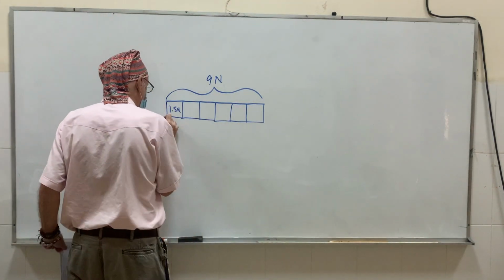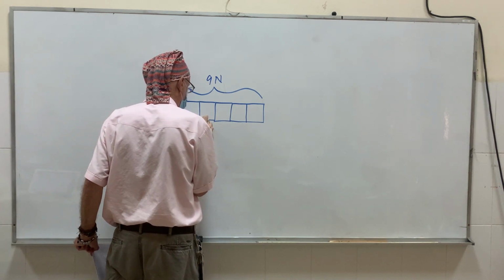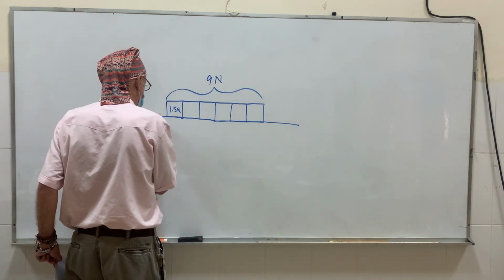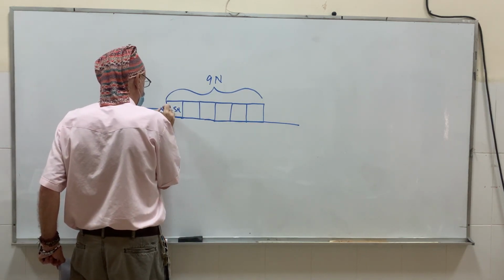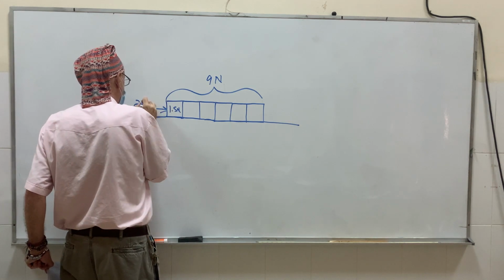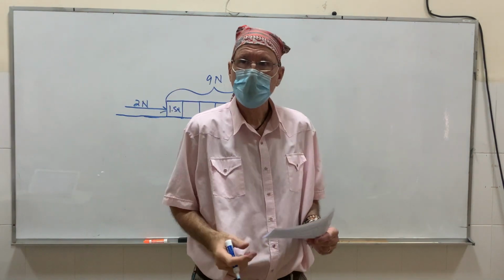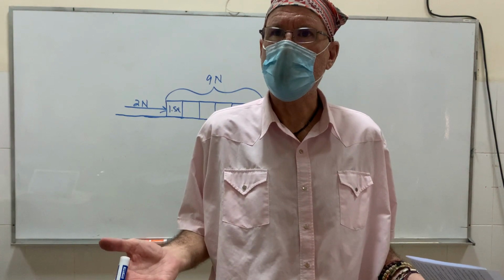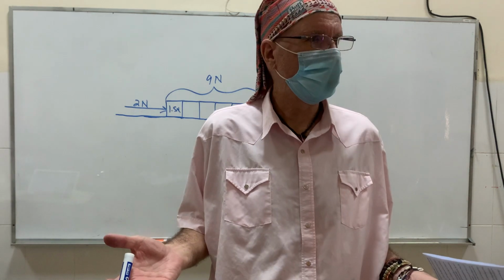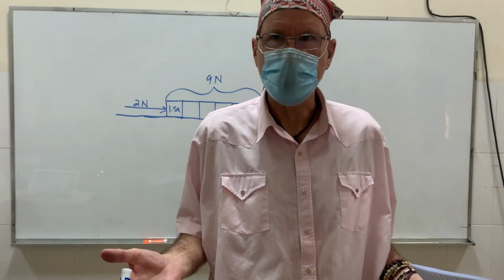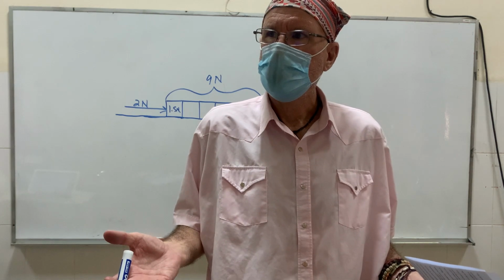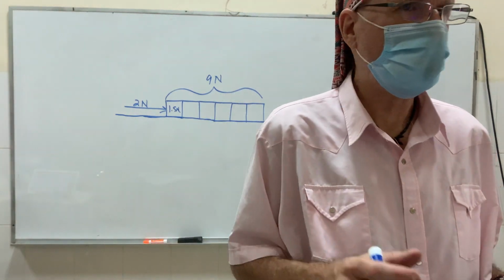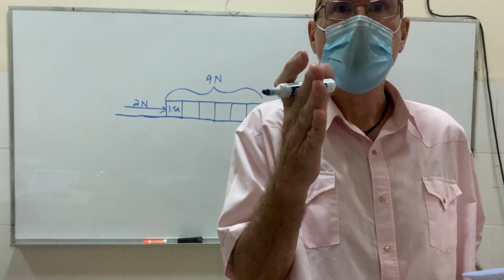So here's the tabletop, right? And the tractor is pushing them like this with 2 newtons, correct? So, what's the friction? What's the force of friction? What is it? They're working diligently. Their silence is a sign of industry. So what is it? What's the force of friction? 2 newtons, right? Excellent.